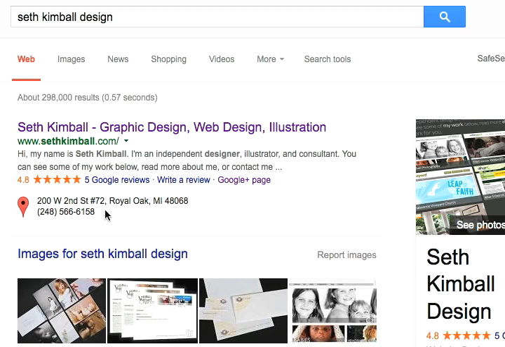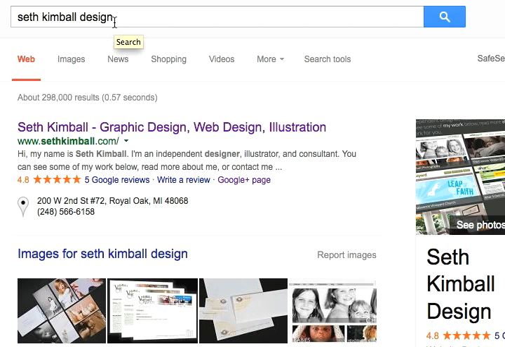And I haven't tested this myself, but I've also heard that if you get 10 plus 5-star ratings, this appearance right here bumps up to 5. If you have 5, you get stars appearing, and if they're all 5-star ratings, you get a 4.8 star rating appearing in the local results for web search or in the knowledge panel or here in this mixed listing that shows up for my brand search. So I've got 4.8 stars showing there. If I wanted to get 5 more 5-star reviews, it's possible I could bump that up to 5. Like I said, I haven't tested that, but that is what I've heard.